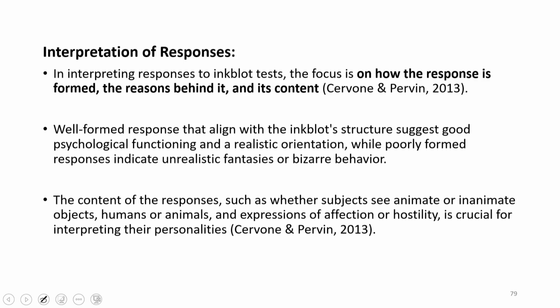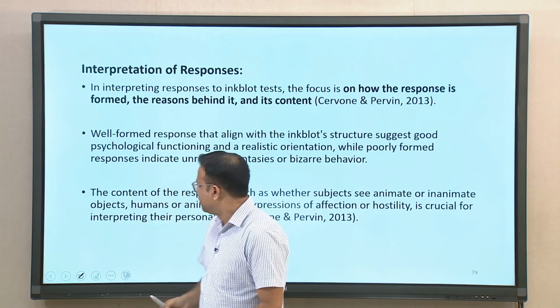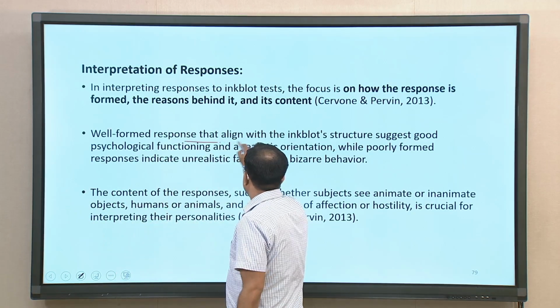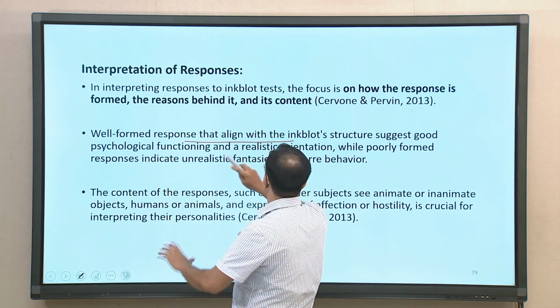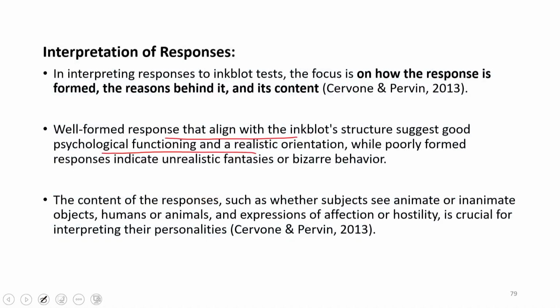Psychologists use different criteria to analyze the responses. For example, a well-formed response that aligns with the ink blot structure suggests good psychological functioning and a more realistic orientation, while poorly formed responses indicate unrealistic fantasies and bizarre behavior. This is one thing that is used to interpret the personality of the person.